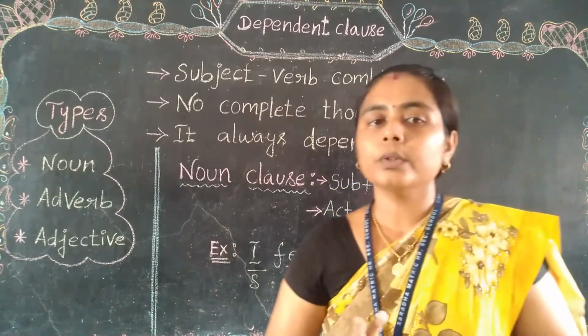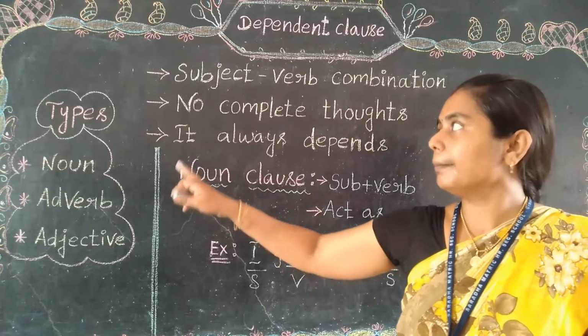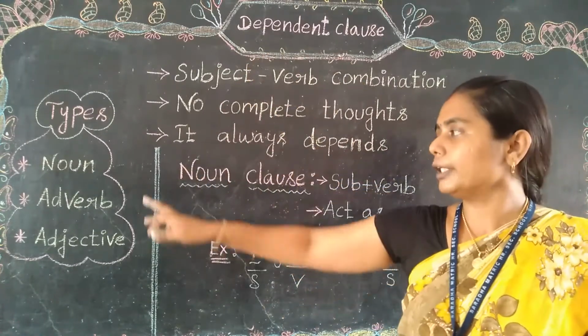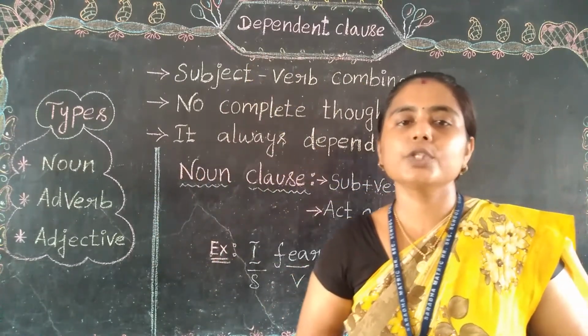That's it. Noun clause: we have learned about one of the types of dependent clause. The remaining two types are there, and let us see them in the upcoming videos.